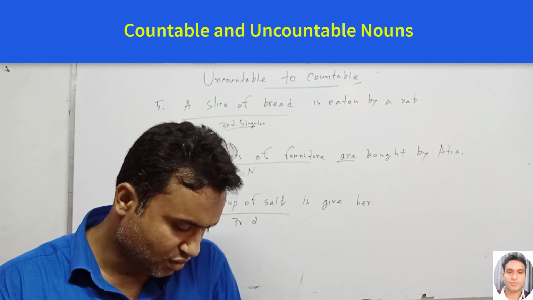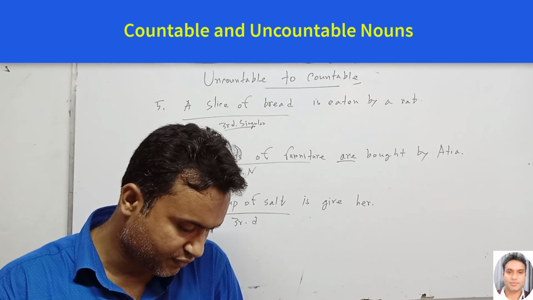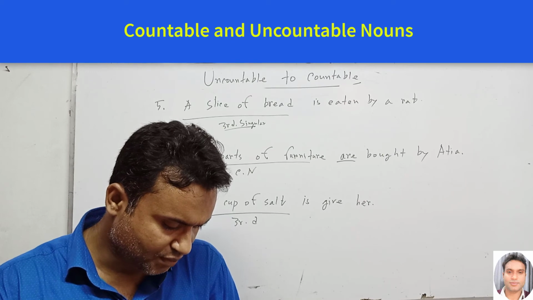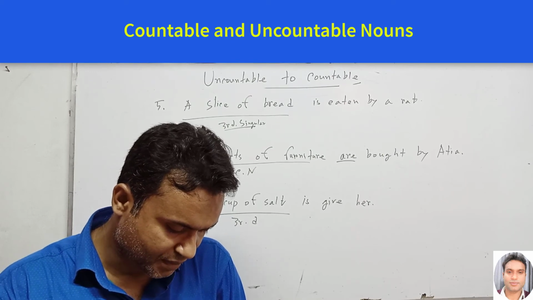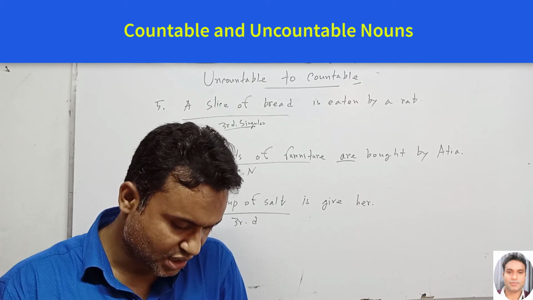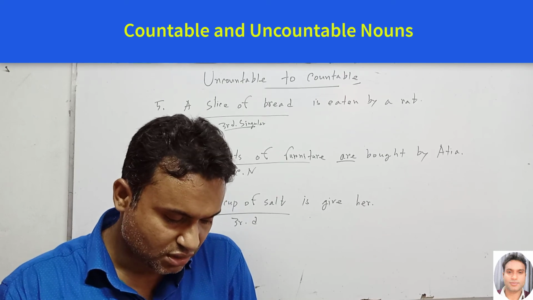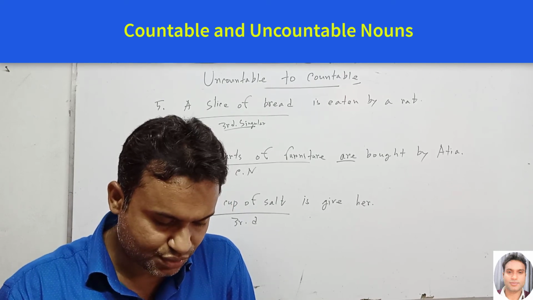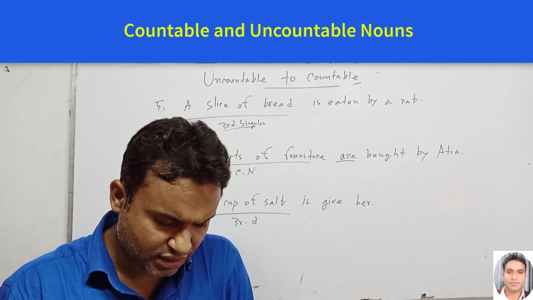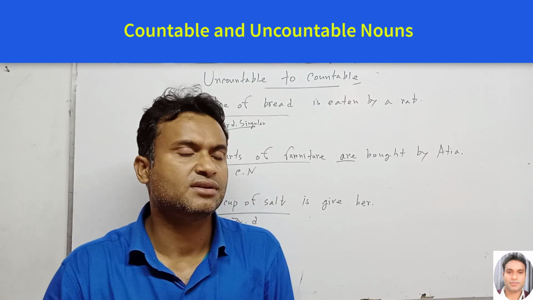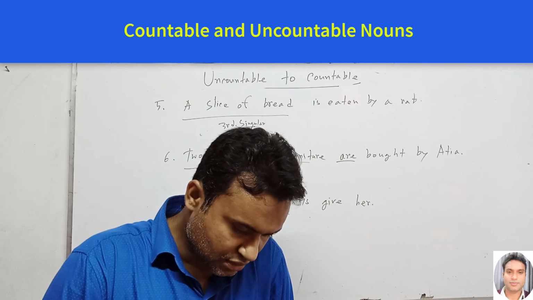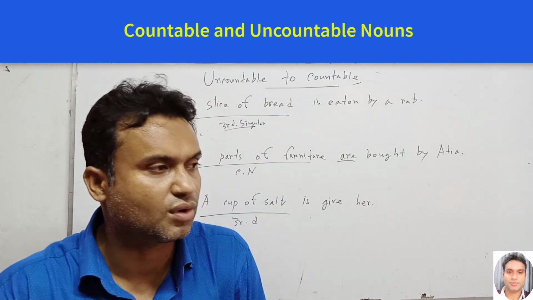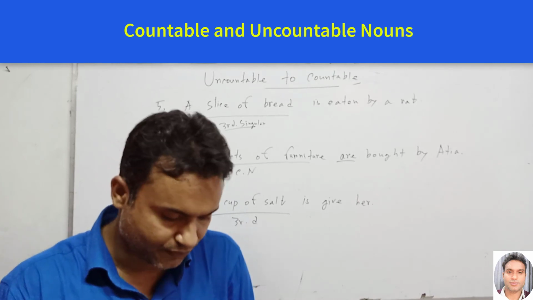And a blade of grass, a pile of rubbish, a lump of sugar, a sheet of paper, a speck of dust, a load of hay or coal. I have a lot of work to do. So here work is also used as an uncountable noun. So we can say that it is a lot of work. This is countable, but only work is an uncountable noun.